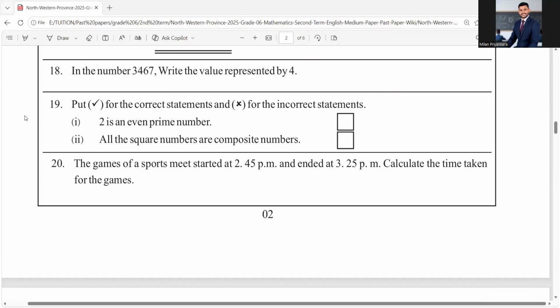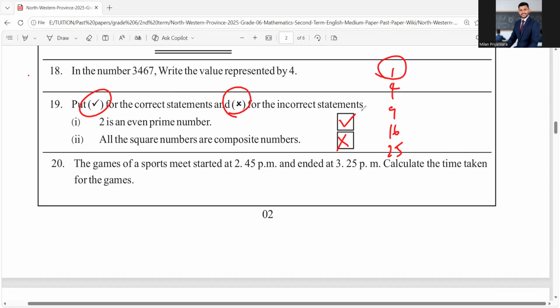And in 19th question, it's true or false. For the correct statements, we write on this side, and wrong statements this side. 2 is an even prime number, and that is right. 2 is the only even prime number. All the square numbers are composite numbers, and that is wrong because we know the square numbers are 1 into 1, 1, 2 into 2, 4, 3 into 3, 9, 4 into 4, 16, 5 into 5, 25, just like that, right? And this 1 is a square number, so it is not composite.